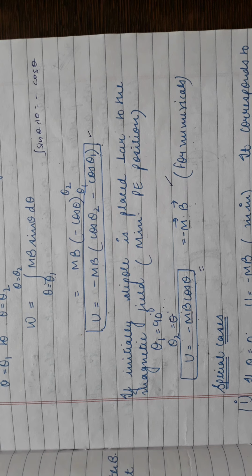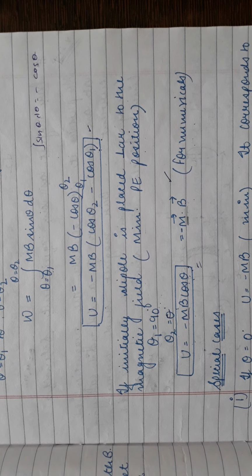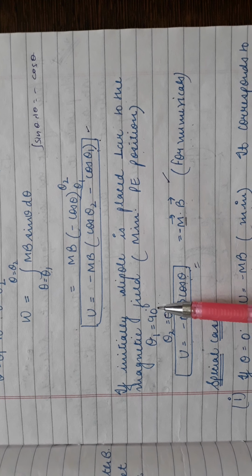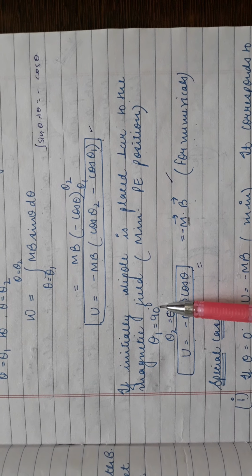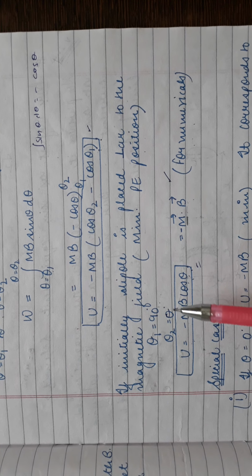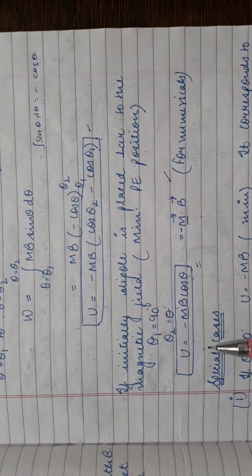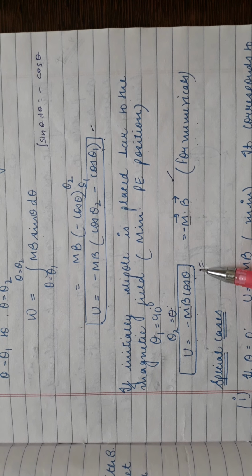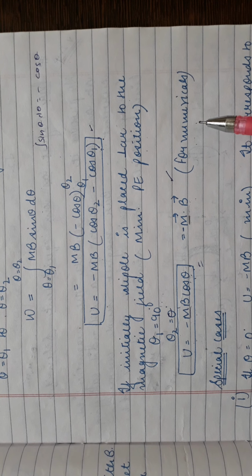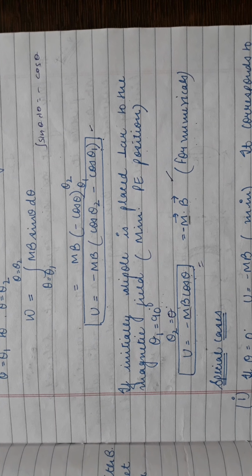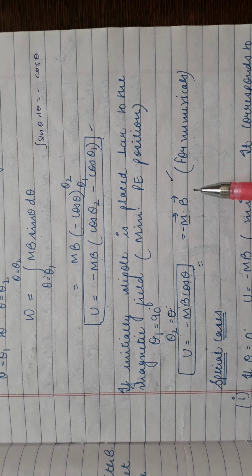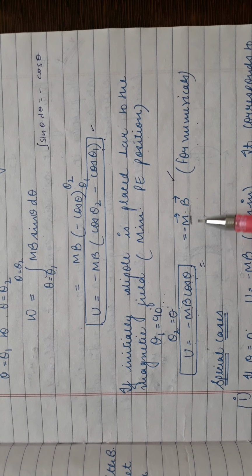Special case: generally we consider the bar magnet in the minimum potential energy condition. The minimum potential energy position corresponds to theta 1 equal to 90 degrees, and then it is rotated to some other position, theta 2 equal to theta. So the potential energy formula comes: U is equal to minus mB cos theta. Very important expression, because it is extensively used in numericals. In a numerical, U will be given with only one angle. So when one angle is given, we use U is equal to minus mB cos theta, or minus m dot B, because this is an example of the dot product of two vectors.